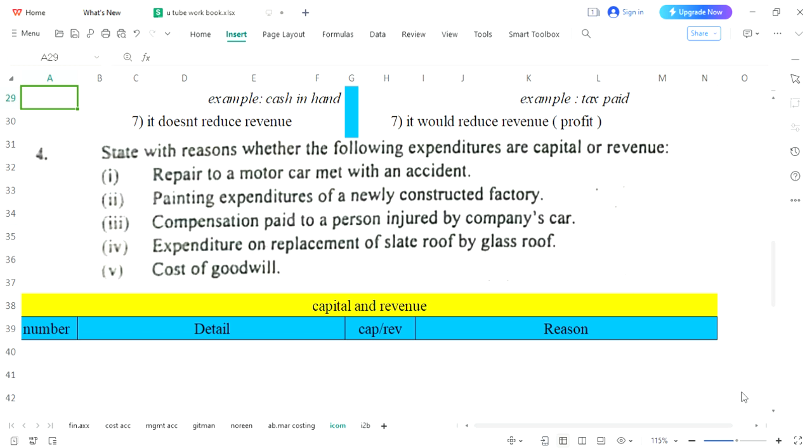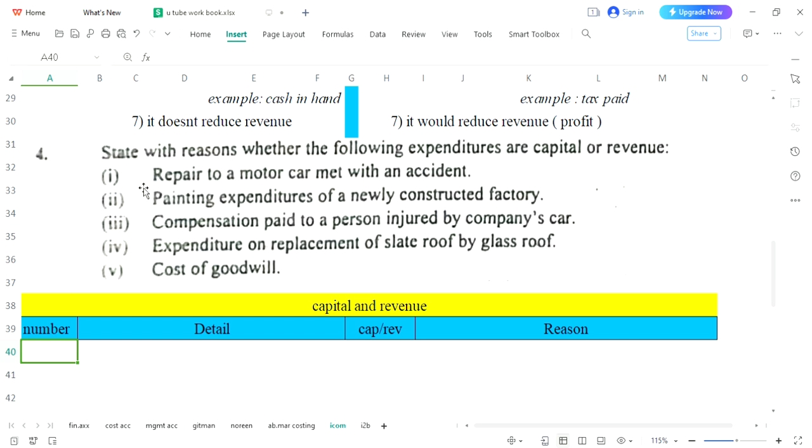Today's target is to solve question number 4. The chapter which we are related with is capital and revenue. This is your question number 4 and 5 inputs are given. We do know how to solve this question. As usual, the proforma is in front of us, so there is no hindrance. We can start our question directly.